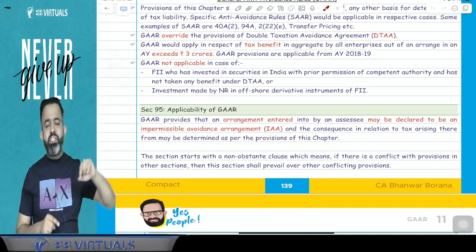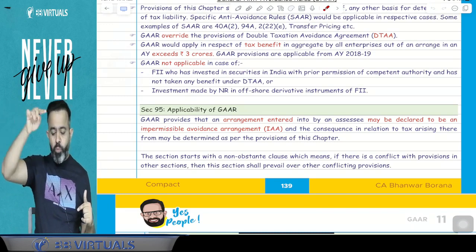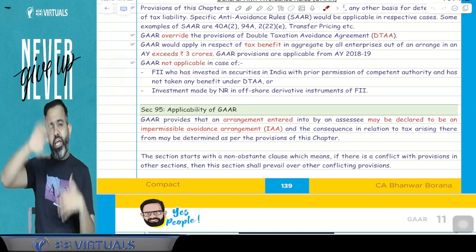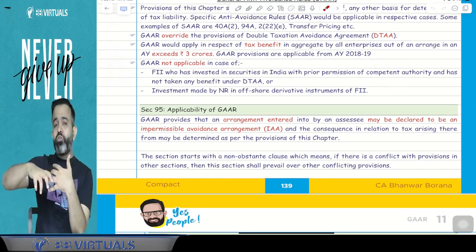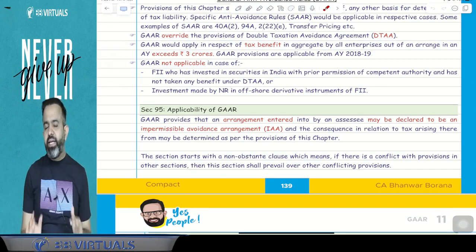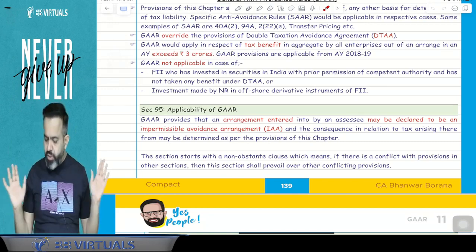As well as to investment made by a non-resident in an offshore derivative instrument of the FII: if any non-resident invested in that instrument, then on that non-resident also GAR is not applicable.